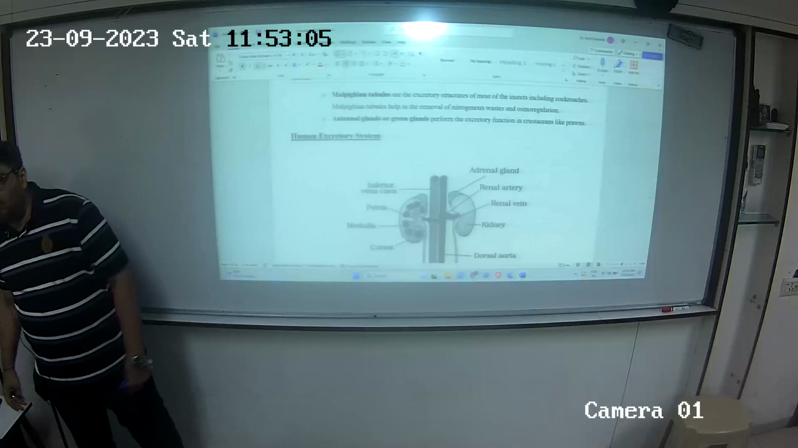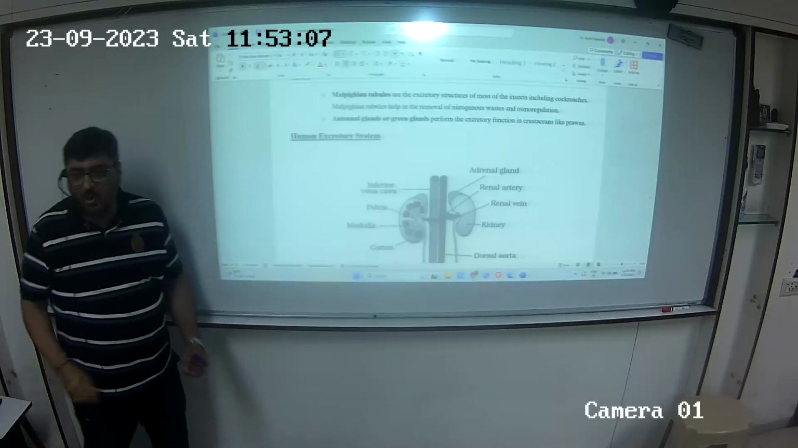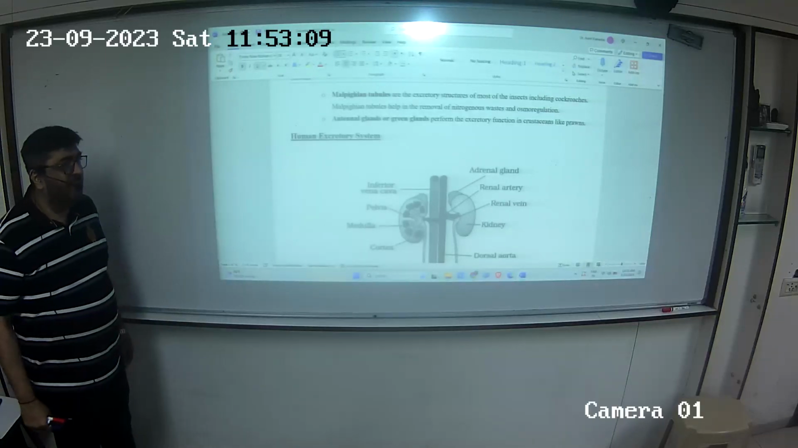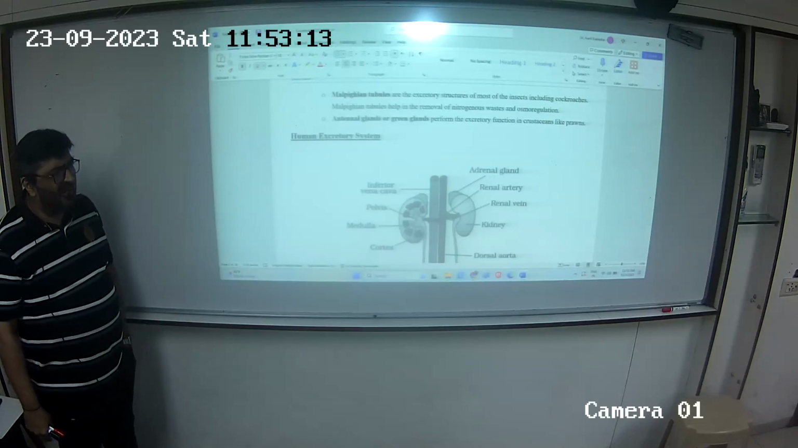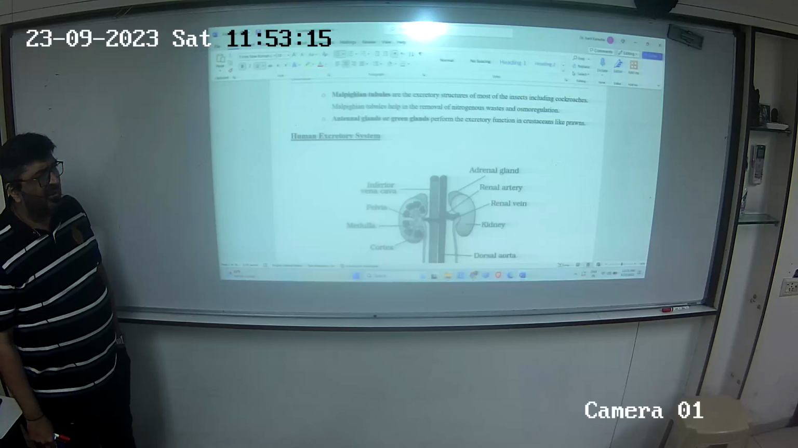Bowman's capsule and glomerulus together is called Malpighian corpuscle. Yes, ma'am. So what are those? Again, some category of platyhelminthes. Then all of these are simple.